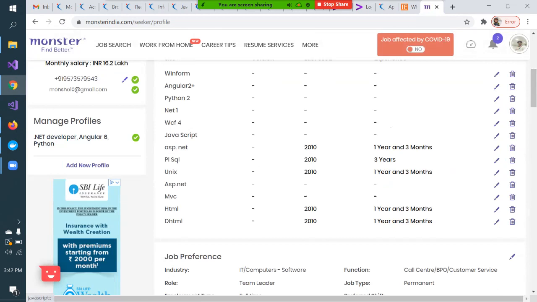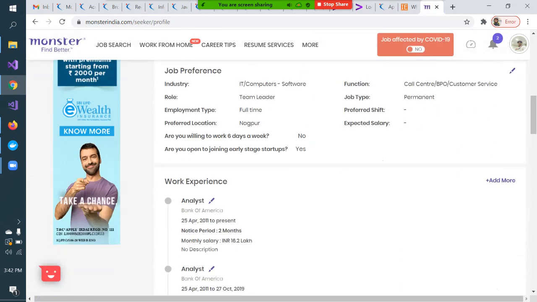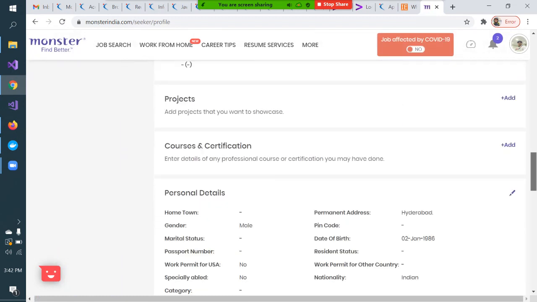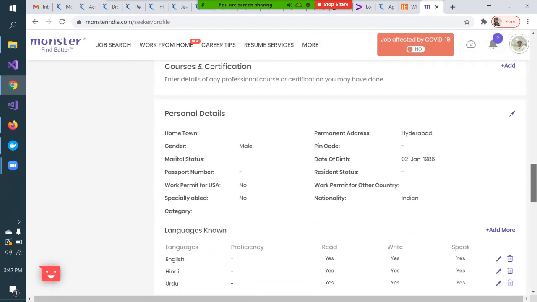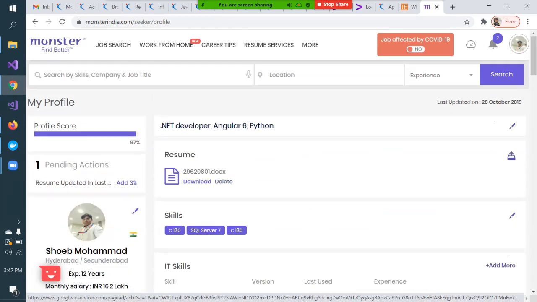It has everything mentioned: see, these are my technical skills. What is my job preference, what is my work experience. If you are a fresher, you just mention fresher, and which college you passed out from. If you have done some project, mention each and everything. What are your achievements, accomplishments? Mention each and everything. Okay, and how many years of experience you have.